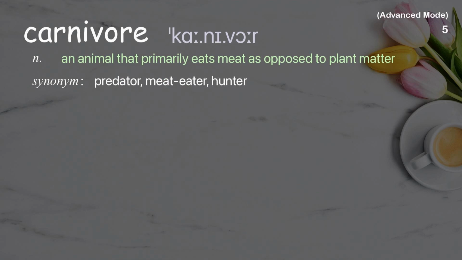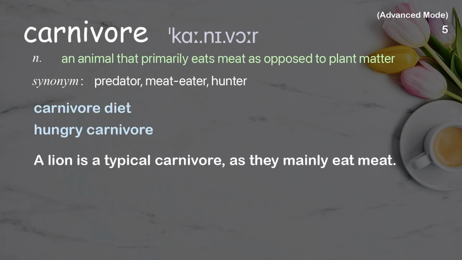Carnivore. An animal that primarily eats meat as opposed to plant matter. Examples: Carnivore diet. Hungry carnivore. A lion is a typical carnivore, as they mainly eat meat.